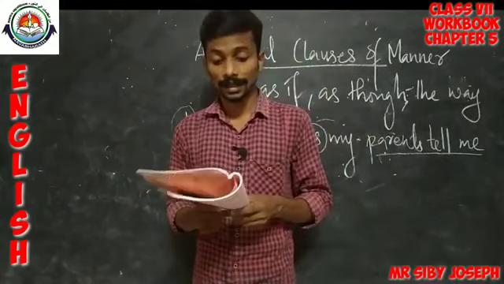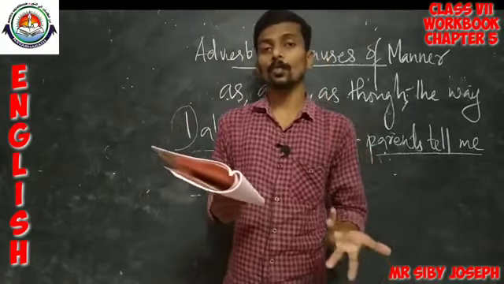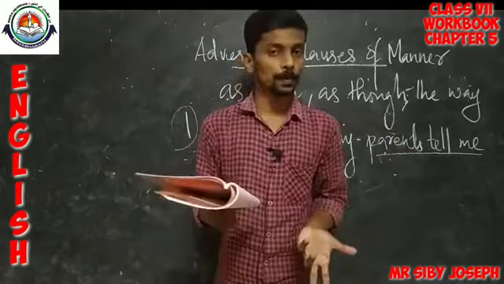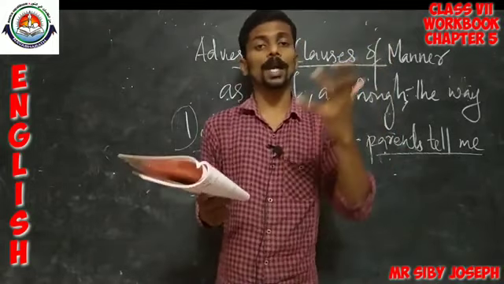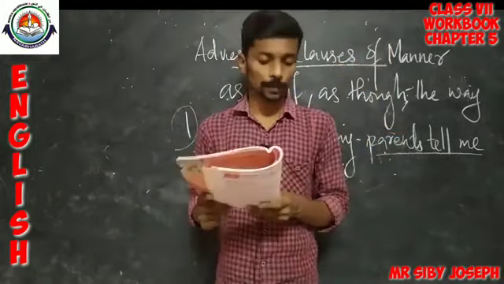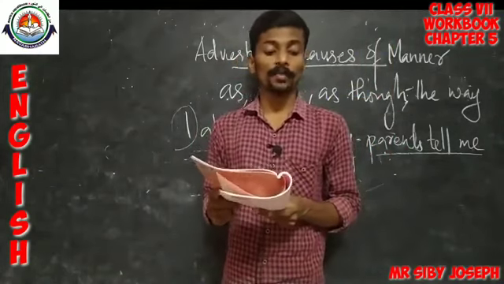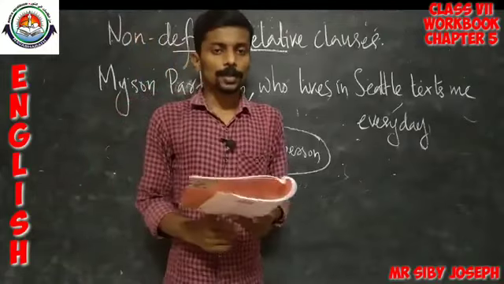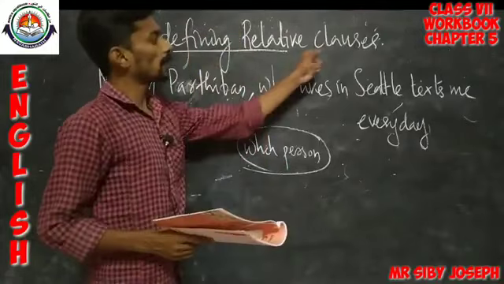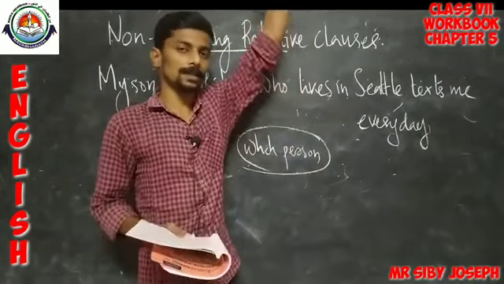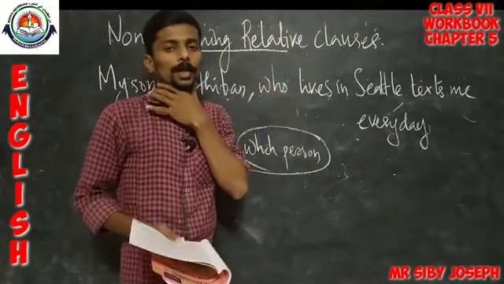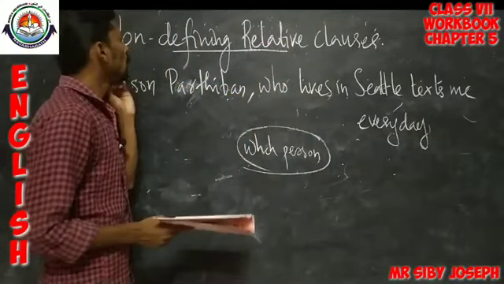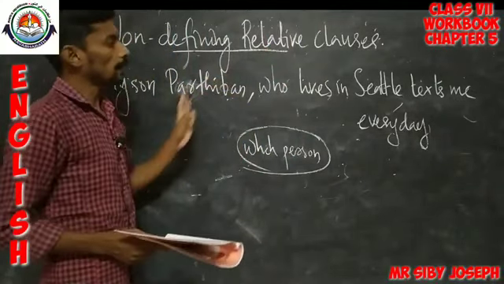Now, non-defining relative clauses. This is the next grammatical item which we learned under the 5th unit from your course book. You can take page number 112 in your course book. There we learned non-defining relative clauses. Now we are going to discuss them. We also discussed this when we took that portion from your course book. Anyway, let me remind you of the same thing.